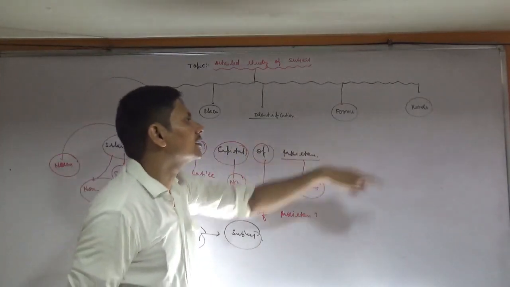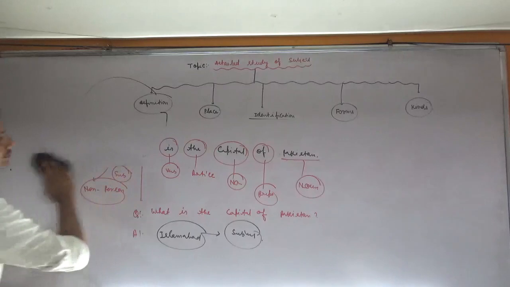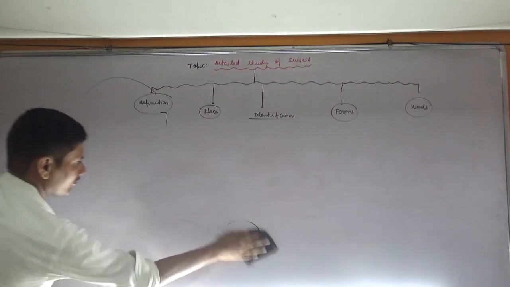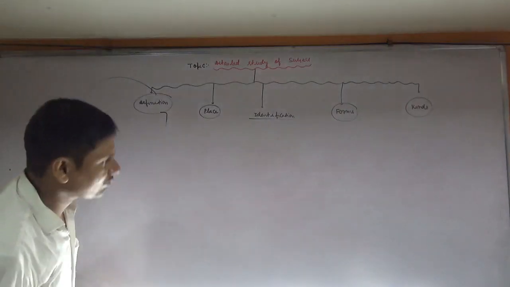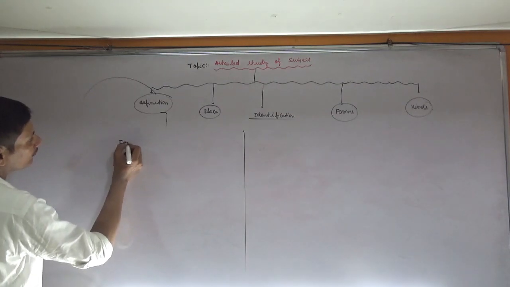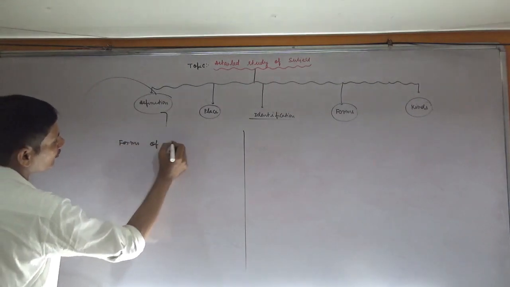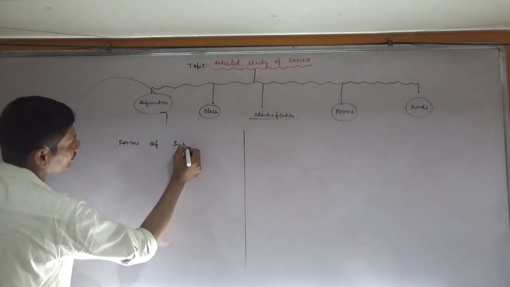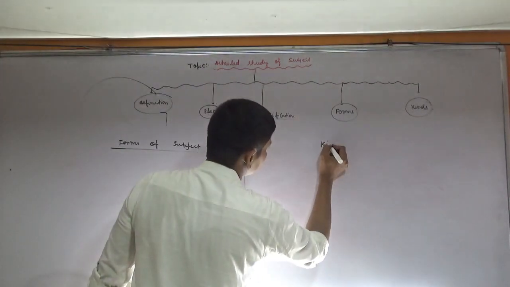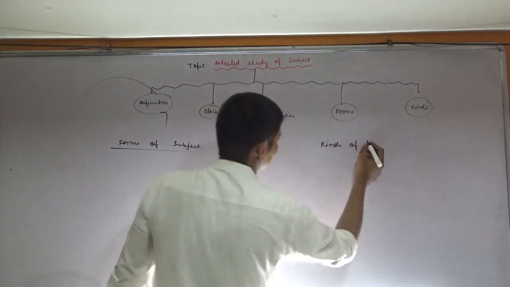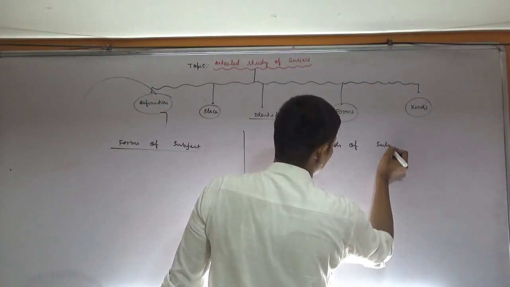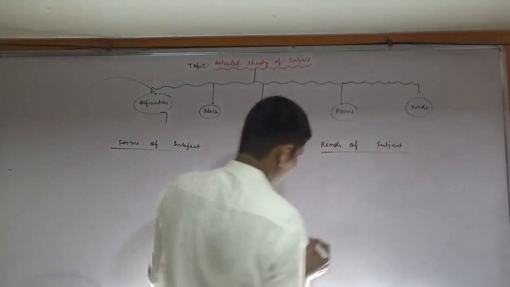Next part is forms and kinds. Okay, just remember. Forms of subject and kinds of subject.